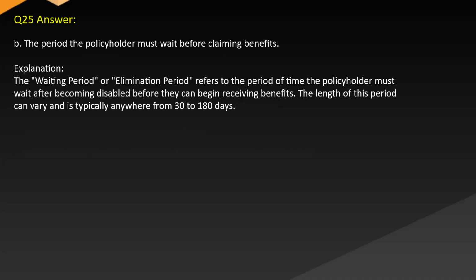Correct answer: B. The period the policyholder must wait before claiming benefits. Explanation: The waiting period, or elimination period, refers to the period of time the policyholder must wait after becoming disabled before they can begin receiving benefits. The length of this period can vary and is typically anywhere from 30 to 180 days.